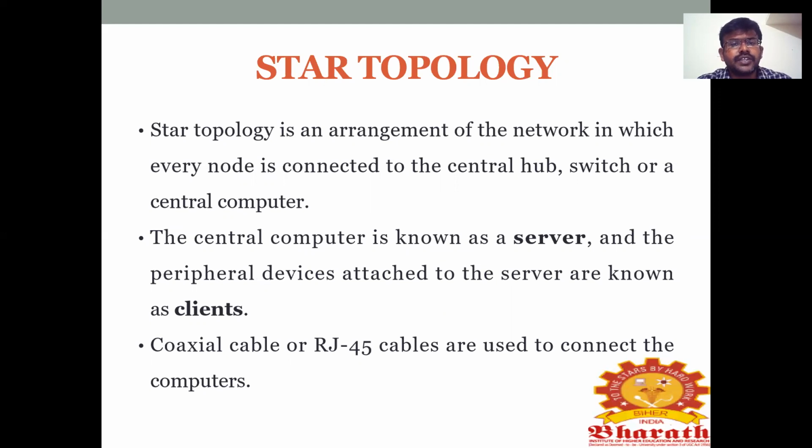So here the central computer is known as a server. Why? Because all the devices are connected to the central hub, central computer. That is why it is called a server. And the peripheral devices attached to the server are known as clients. Why? Because the server only will share the information to all the clients. That's why the remaining systems in the network are called clients and the central computer is called a server. So in star topology, we are using coaxial cable or RJ45 cables. We use them to connect the computers.